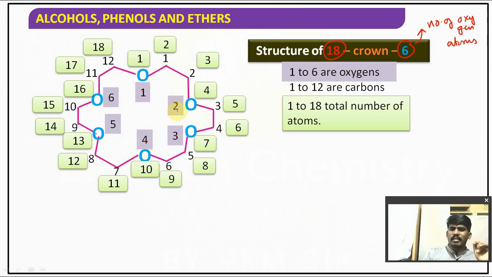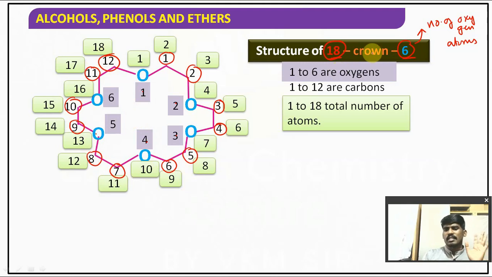How many carbon atoms are there? You can take the total number of only carbons: 1, 2, 3, 4, 5, 6, 7, 8, 9, 10, 11, 12. 12 carbon atoms are there and 6 oxygen atoms are there. Total how many atoms then? 18 atoms. So total number of atoms is 18, total number of oxygen atoms is 6, and the name of this crown ether is 18-crown-6.